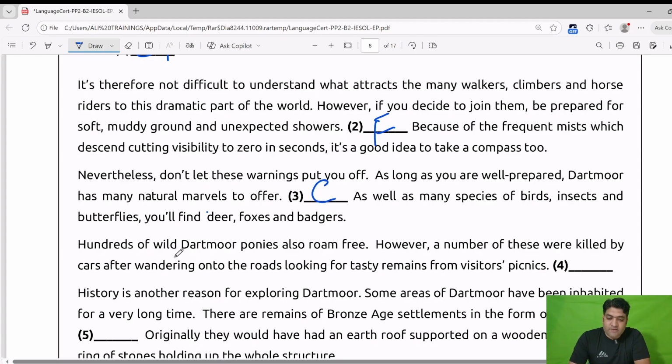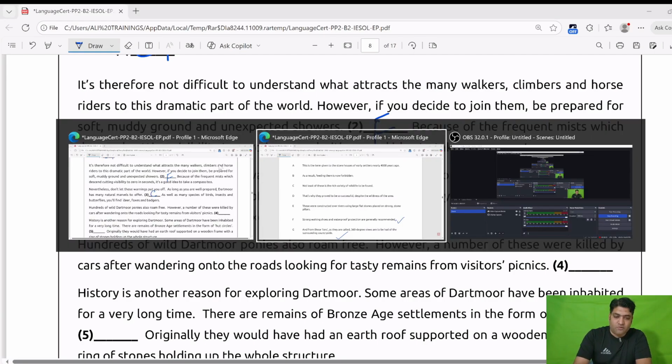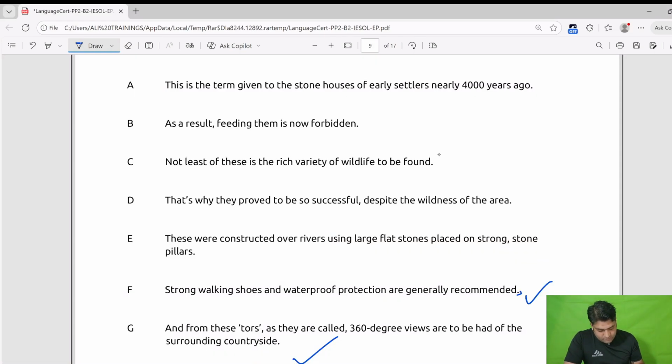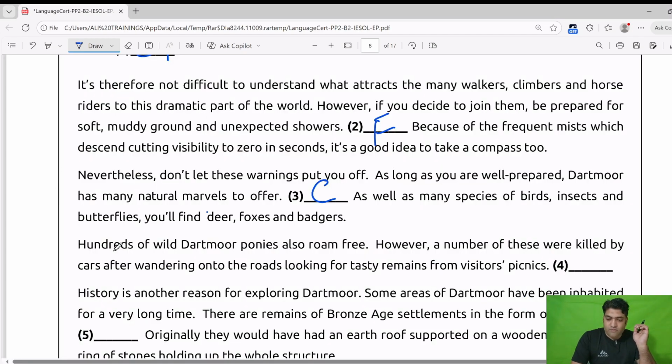Now, what we need to do, we will mark the C as well. We will not read it again. Now, we will read further. Hundreds of the wild Dartmoor ponies also roam free. However, a number of these were killed by cars after wandering on the roads looking for tasty remains from visitors'